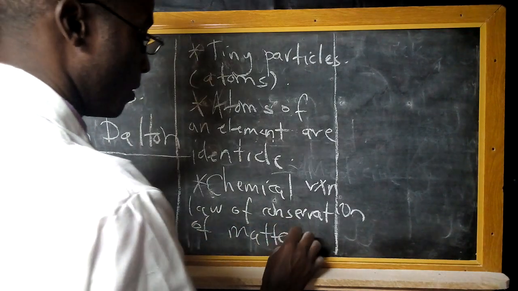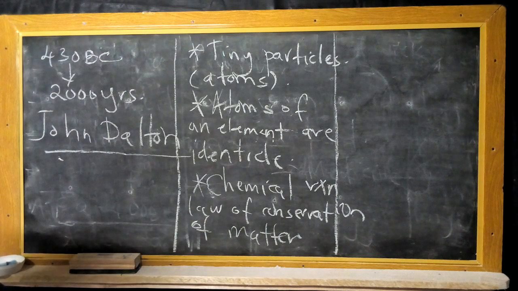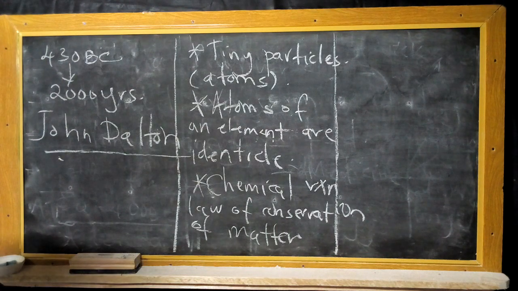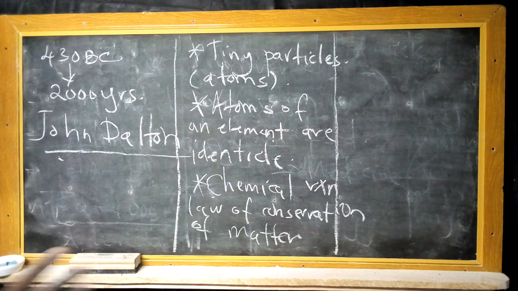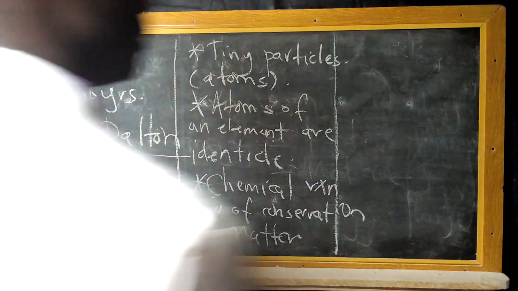Which means during a chemical reaction, he argued that only the rearrangement of atoms is realized, but there's no formation of new atoms, and atoms do not disappear, which means matter is conserved. And lastly, Dalton's argument was that different atoms form compounds in constant ratios.